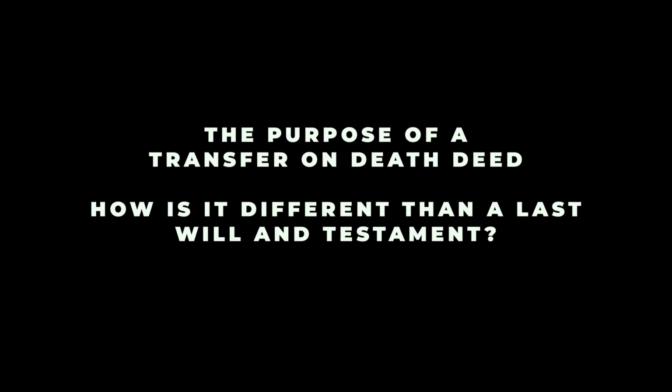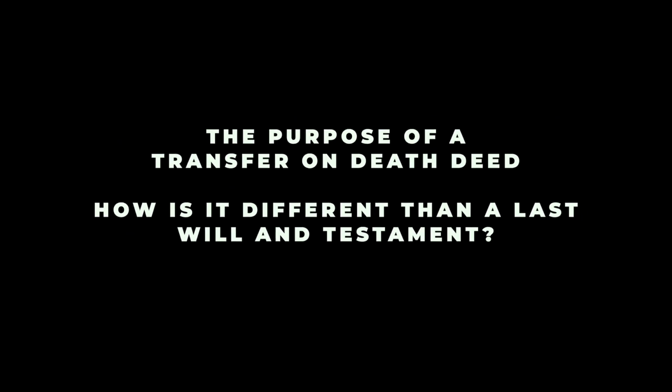Let's begin by discussing the purpose of a transfer on death deed. How is it any different than a last will and testament? Generally speaking, wills and transfer on death deeds are similar because both can be used to bequeath property to descendants. However, the key difference is that a will is subject to probate while a transfer on death deed is not. If you're unfamiliar with probate, it's the legal process of determining a deceased individual's assets and then distributing those assets. Though this sounds simple enough, probate proceedings can take anywhere between 9 and 12 months. That's why transfer on death deeds can be so helpful.